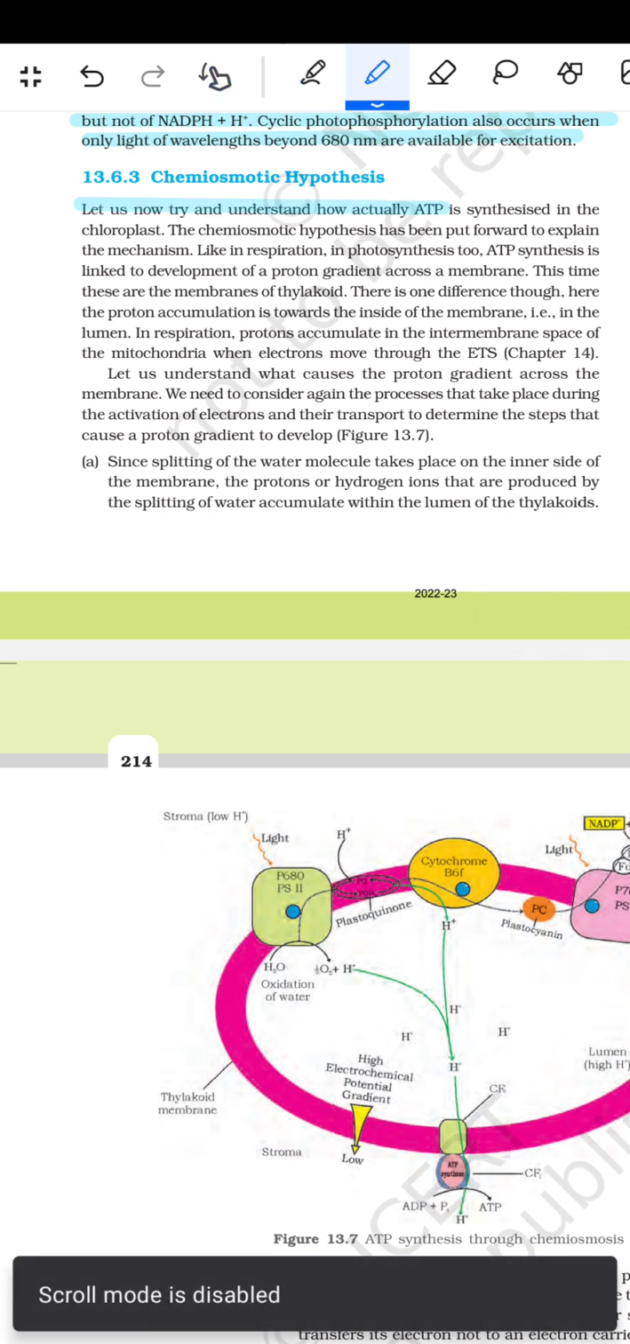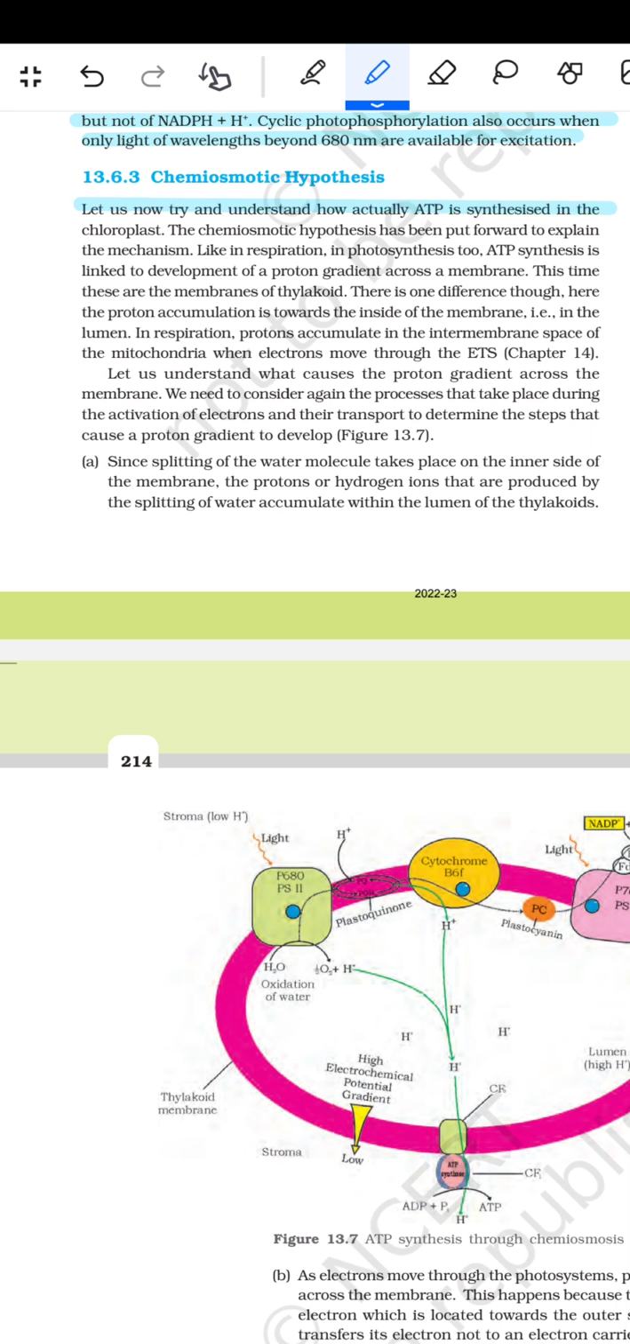Let us now try and understand how actually ATP is synthesized in the chloroplast. The chemiosmotic hypothesis has been put forward to explain the mechanism, like in respiration. In photosynthesis too, ATP synthesis is linked to the development of a proton gradient across the membrane. This time it is the membrane of the thylakoid.